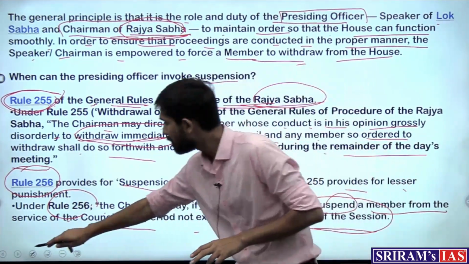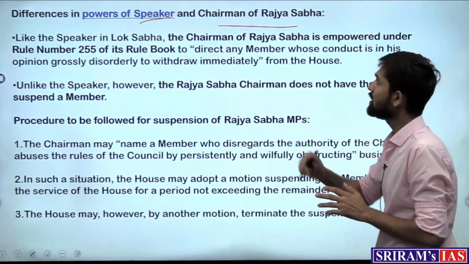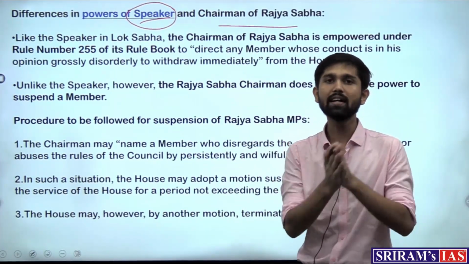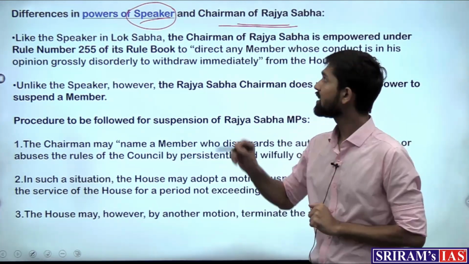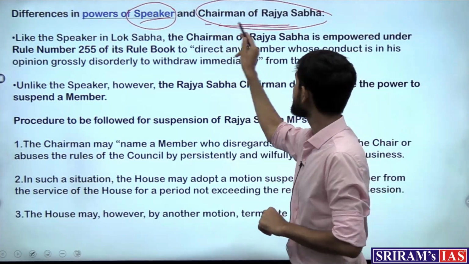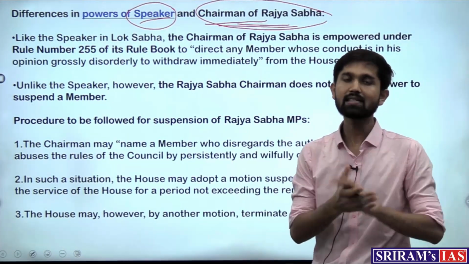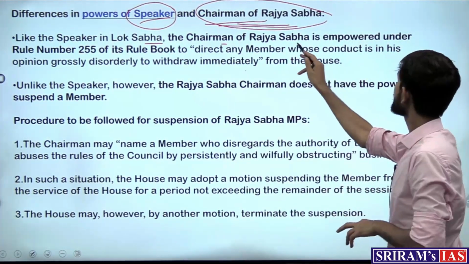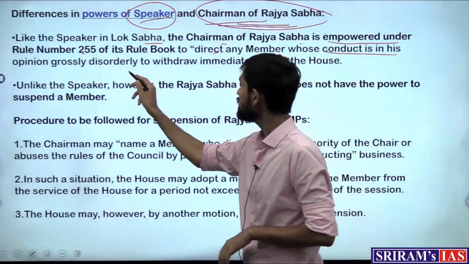Now what is the difference between the powers of the Lok Sabha speaker and the chairman of Rajya Sabha? The difference is that the speaker in this case is more powerful, where the speaker has discretion to decide whether the member should be suspended or not. Does the chairman not have the discretion to decide? The chairman does not have the discretion to decide whether suspension can be granted, and the suspension can only happen once a motion for the same is promulgated in the parliament. Let's understand the difference. The speaker in Lok Sabha and the chairman of Rajya Sabha are empowered under 255 to direct any member, in his opinion, to withdraw immediately.